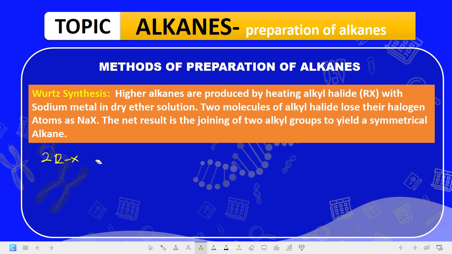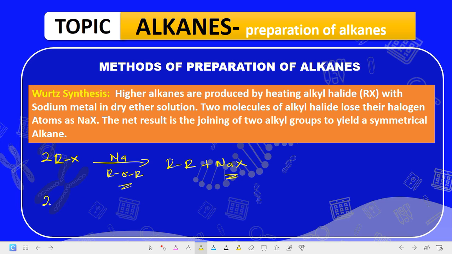So this, you may have it as sodium in dry ether. Ether is ROR. Okay, this is the general formula for the ether. Now what will be the product formed? It will form a symmetrical alkane. Are we getting it now? To form a symmetrical alkane, then sodium what? X. Depends on the halogen that is given.